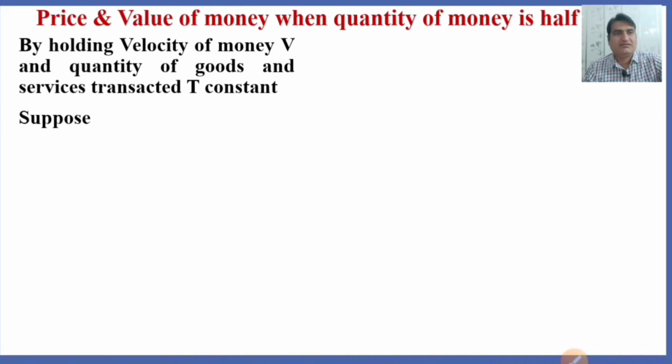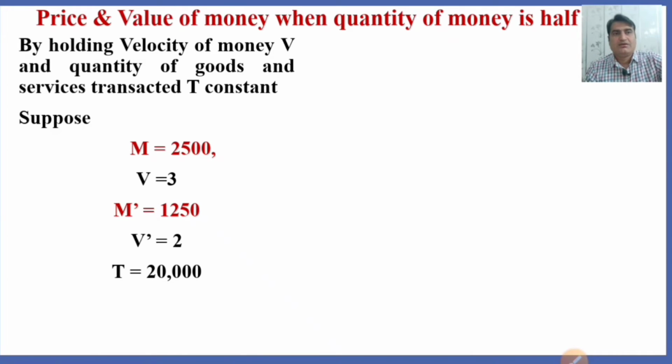So, holding the velocity of money V and the quantity of goods and services transacted T constant, suppose now that the money has been reduced to half, that is 2500, and the velocity remains the same, that is 3. The bank deposits have also been reduced to half, that is 1250, and the velocity of bank deposits is also 2, which remains the same. The goods and services available for transaction also remain the same, that is 20,000. So what would be the price and value of money?